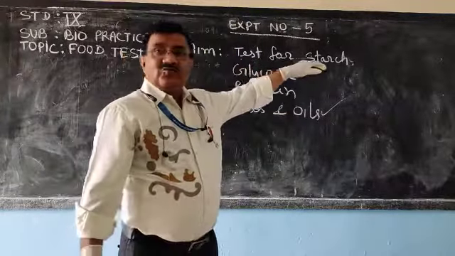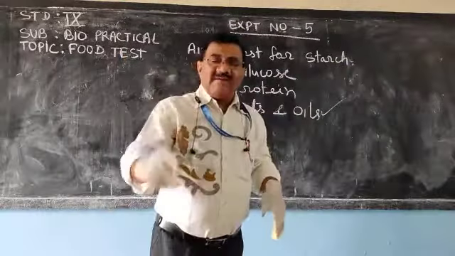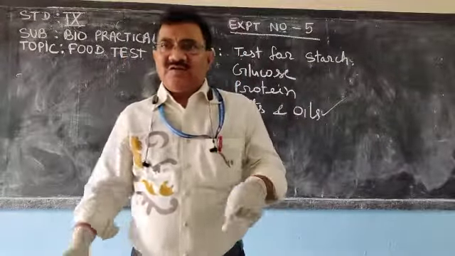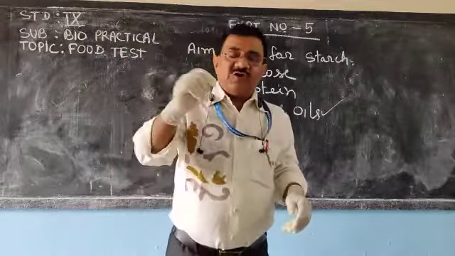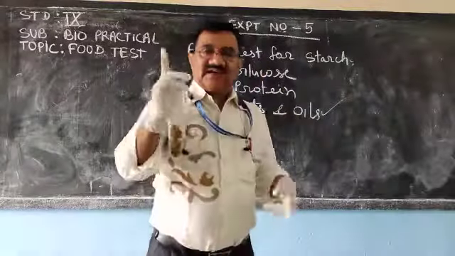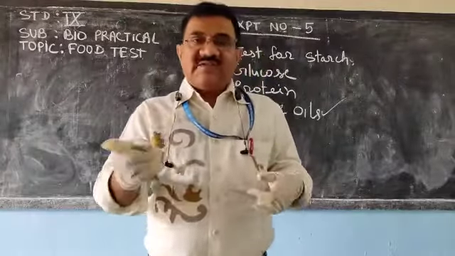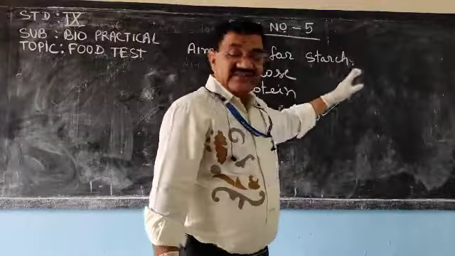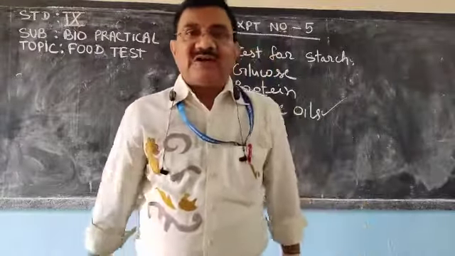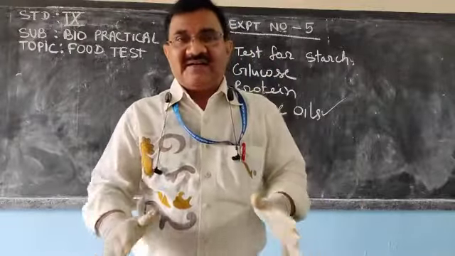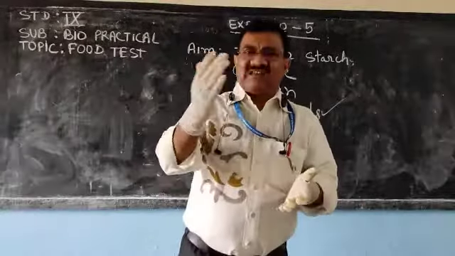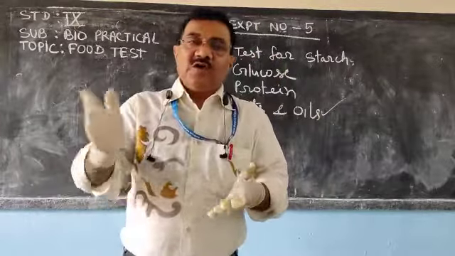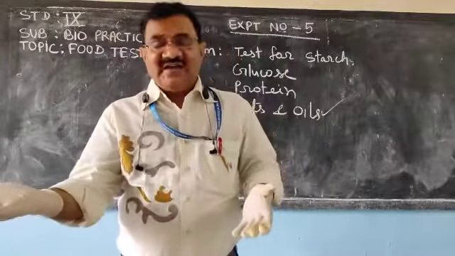Next, to test starch, we have taken boiled potato, smashed it and put iodine solution. If the color changes to blue black, it indicates the presence of starch. It means starch is present in potato, and starch is a complex type of sugar. Glucose is converted to starch.